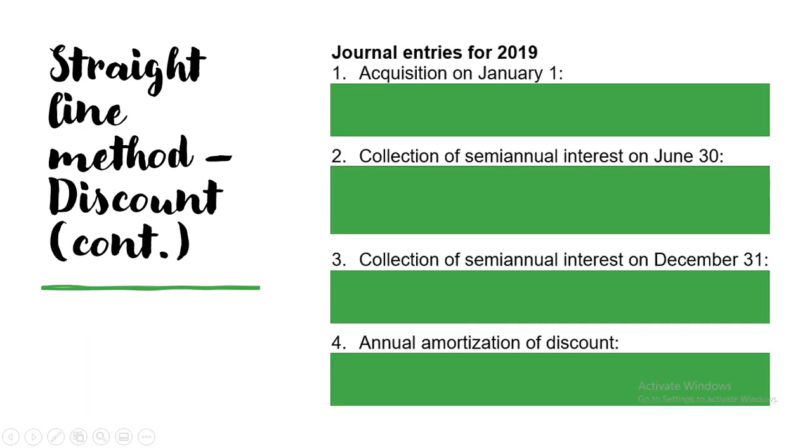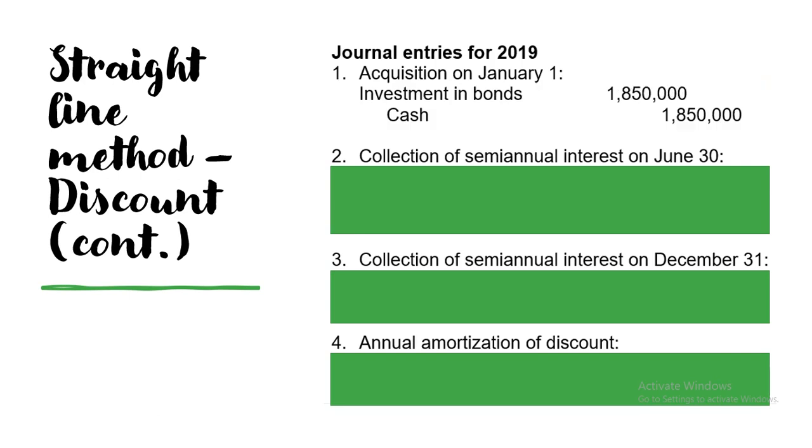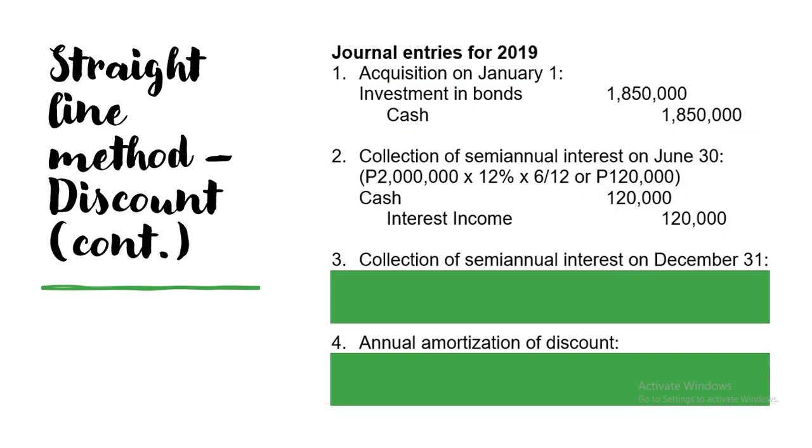In terms of the journal entry, for the acquisition on January 1, you just debit investment in bonds at cost 1,850 and credit cash for 1,850. For the second one, collect the semi-annual interest on June 30. So, 2 million times 12% nominal rate times 6 over 12, because it is 6 months, semi-annual. That is 120,000. You just debit cash for 120, then credit interest income for 120,000.